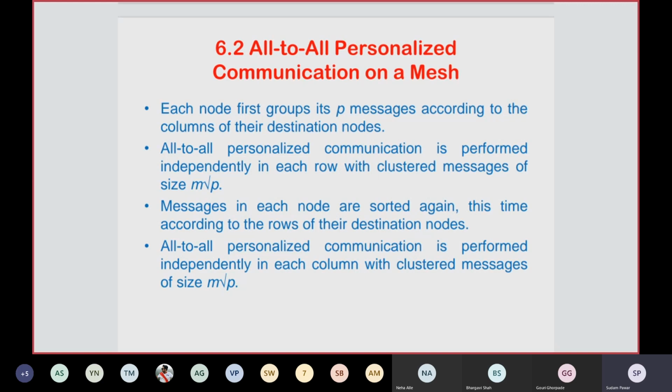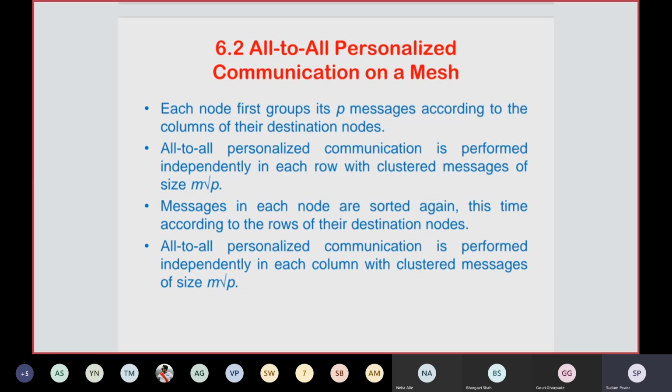How is it happening? In all-to-all personalized communication, it is performed independently in each row with clustered messages of size m root p, as just discussed, and messages in each node are sorted again.